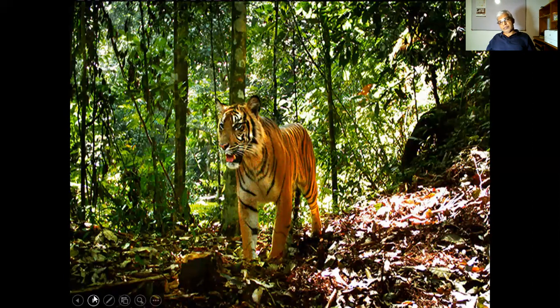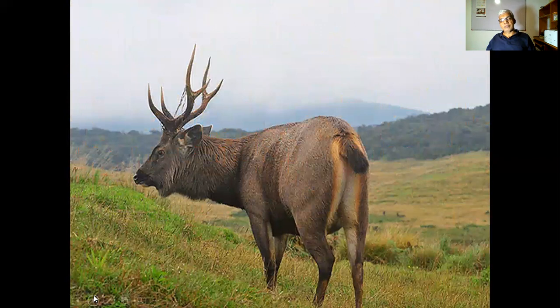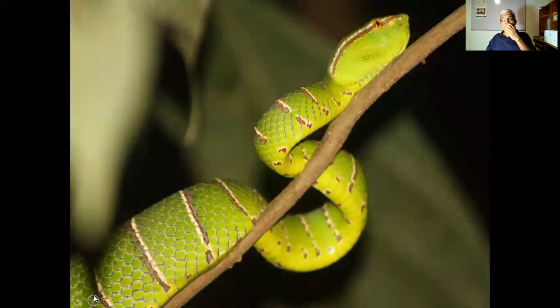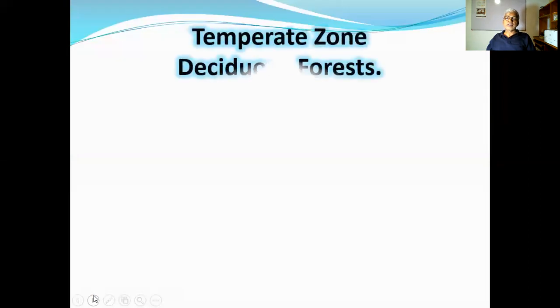Then the biodiversity. This is the Malayan tiger in this forest. Then deer in groups can be found, herds of them, sambar. Then various kinds of reptiles. Also you find reptiles, the lizards. Like that, this biodiversity can be seen there in the tropical rainforest.